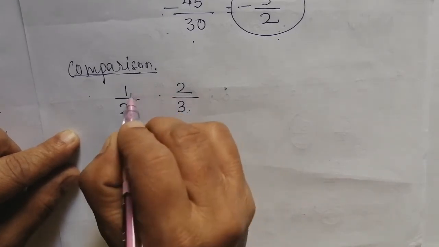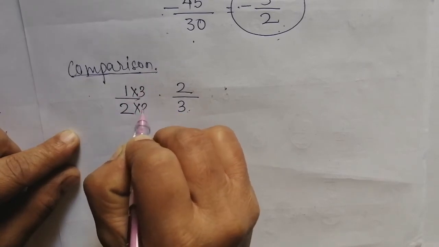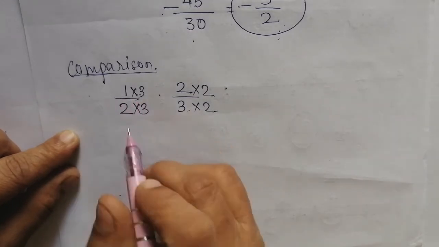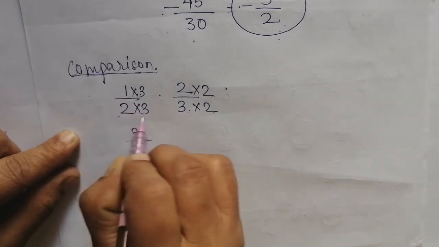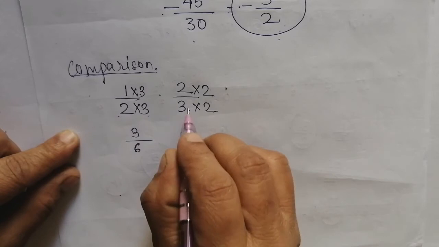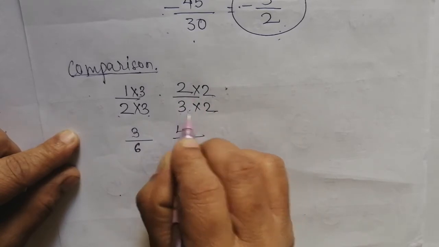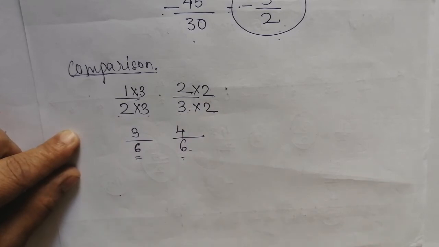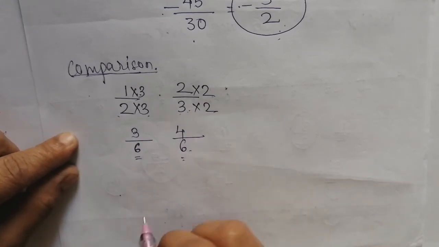Multiply this with 3 and this with 2. So 3 1s are 3, 3 2s are 6, and 2 2s are 4 and 3 2s are 6. Now as the denominators are the same, you are able to compare.